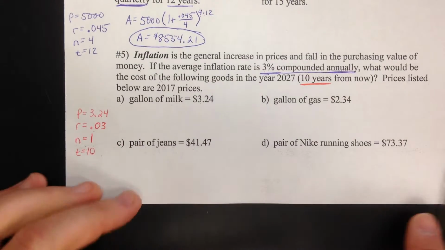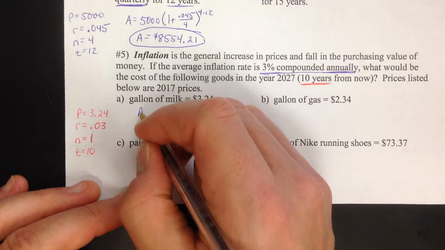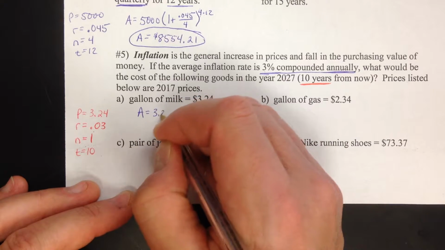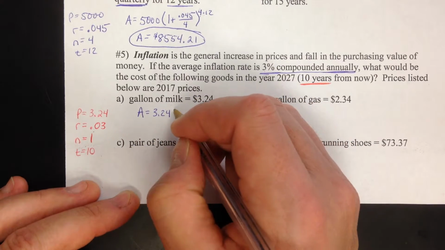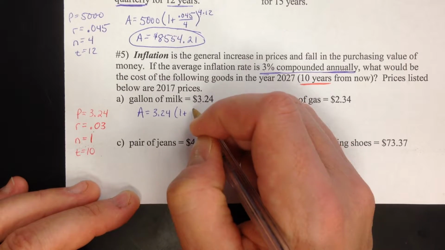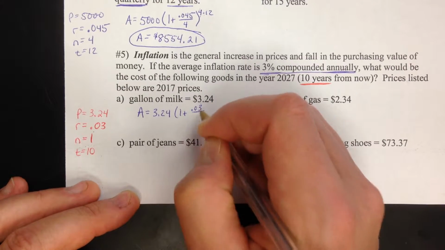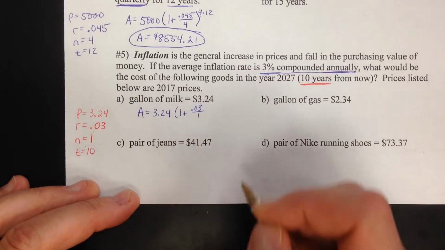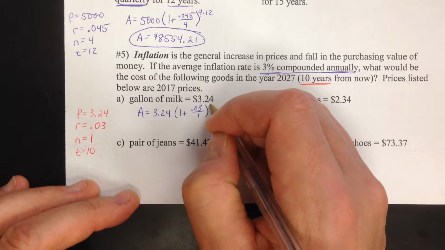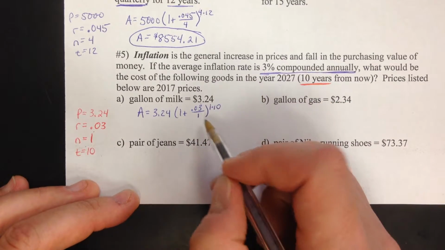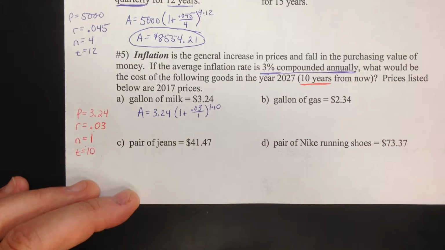Well, let's set it up. So the amount, A, equals P times 1 plus the rate divided by n, the number of times compounded, which is just 1, raised to the 1 times 10. So this would be raised to the 10th power.